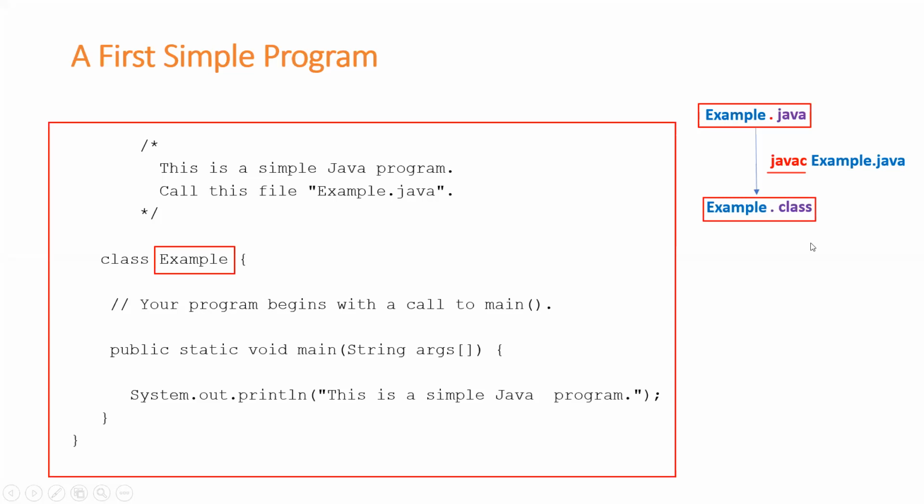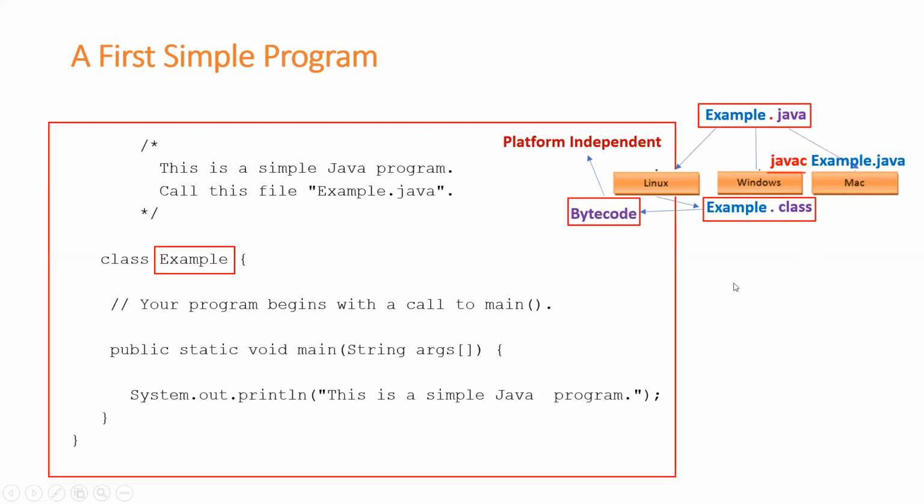And what is this example.class? It is a bytecode. And what is this bytecode? This bytecode is a platform independent code. Why is it platform independent? Because if I compile this example.java in the Windows operating system, I'll get a file called example.class. If I compile the same Java file in the Linux operating system, I'll also get the same .class file. And if I compile the same example.java in Mac OS, I'll also get the same example.class file. Since in all these operating systems, the same Java program is executed in different operating systems.